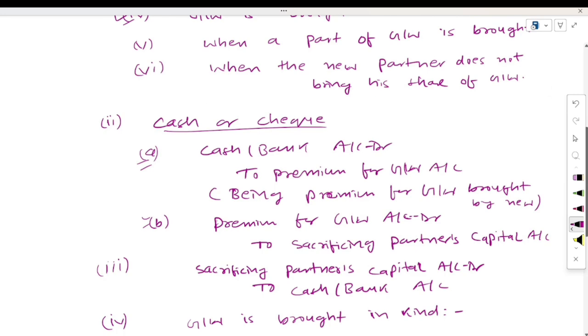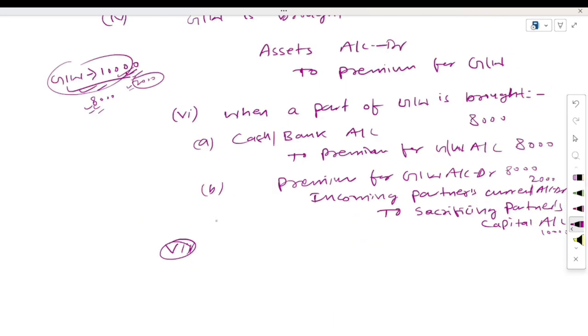At last, when the new partner does not bring his share of goodwill, if he is not bringing any amount of goodwill, then what will we do? We will adjust this amount of goodwill from the capital account of the new partner. As it is, we will pass the entry: new partner's current account debit to sacrificing partners' capital account.